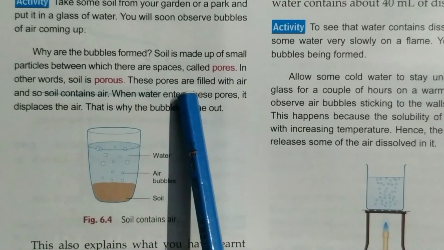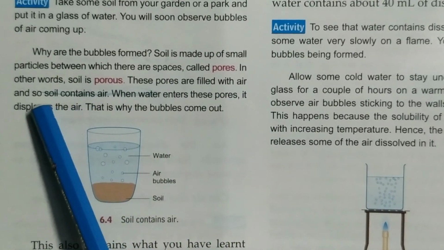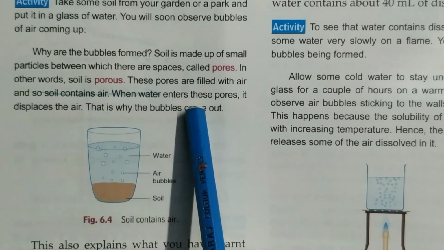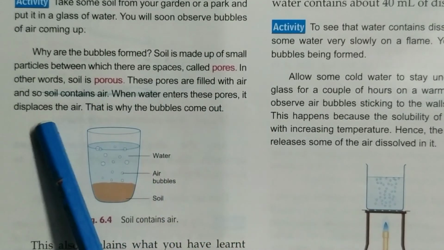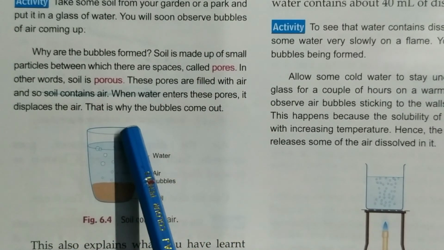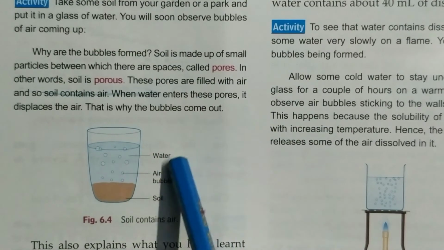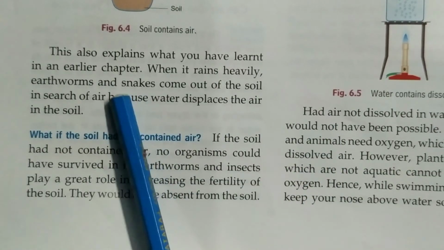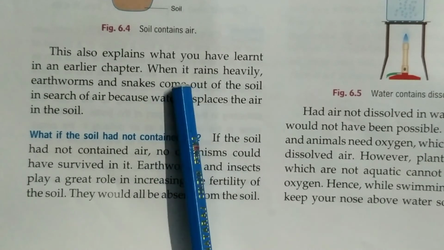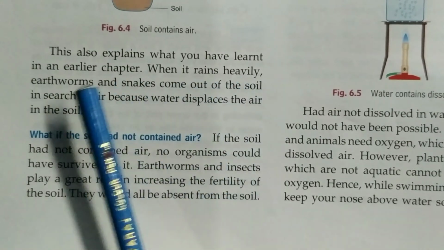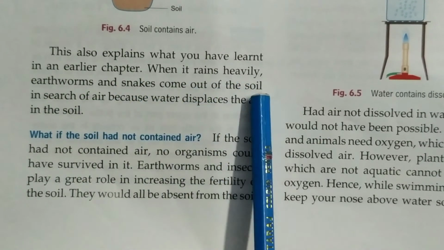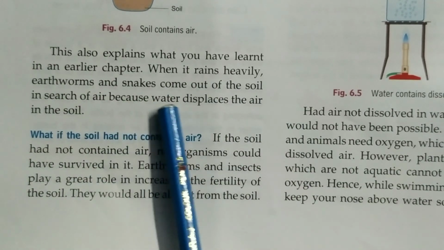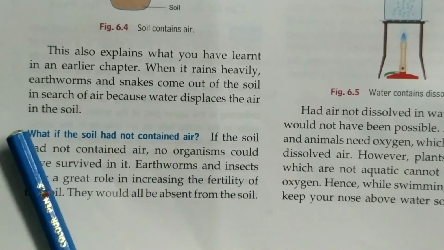These pores are filled with air, so soil contains air, and when water enters these pores, it displaces air. That is why the bubbles are coming out from it. This can also explain why, when it rains heavily, earthworms and snakes come out of the soil in search of air, because water displaces air in the soil.